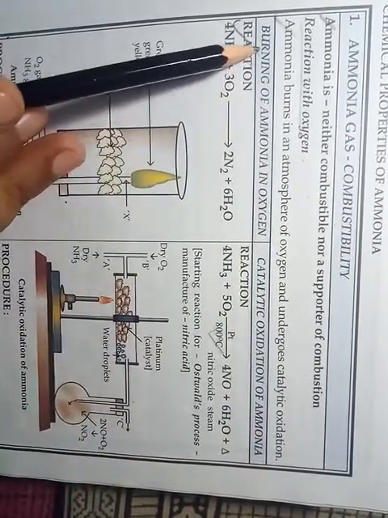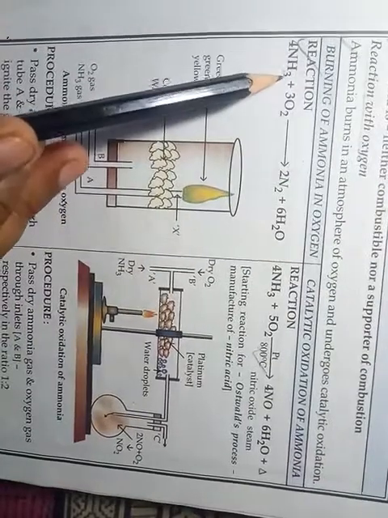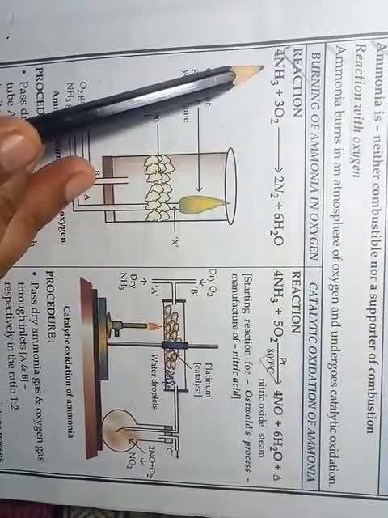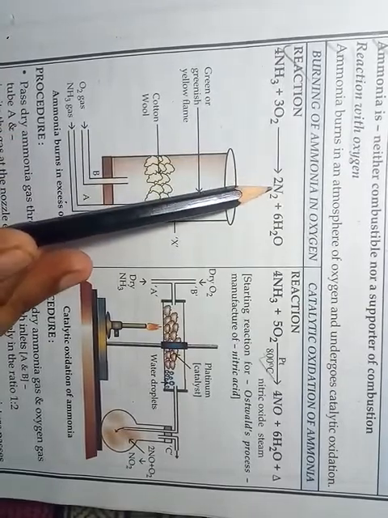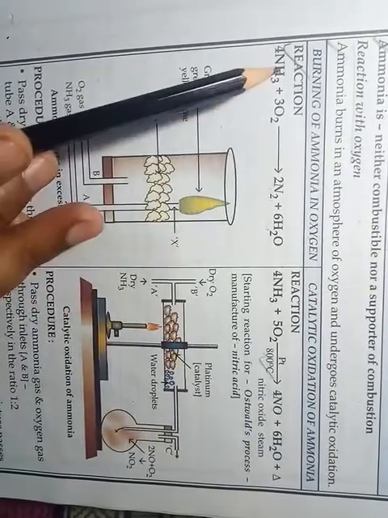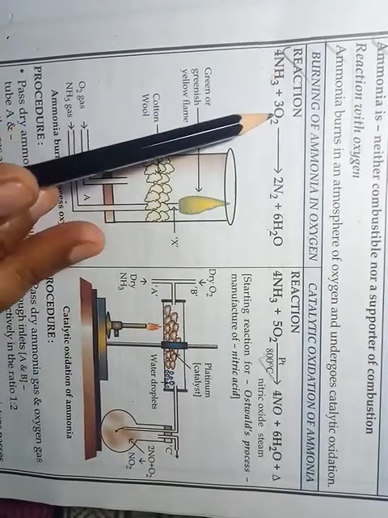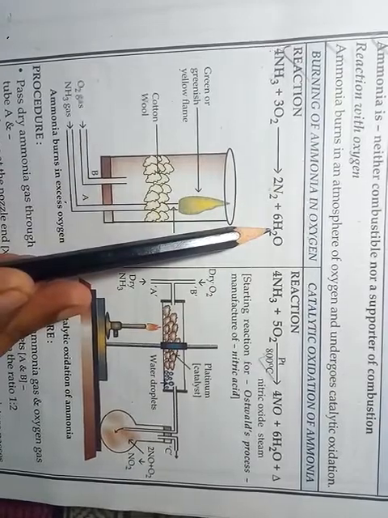So when ammonia is burnt in oxygen, nitrogen gas and water vapors are formed. Okay, students, when ammonia is burnt in oxygen, nitrogen gas and water vapors are formed.